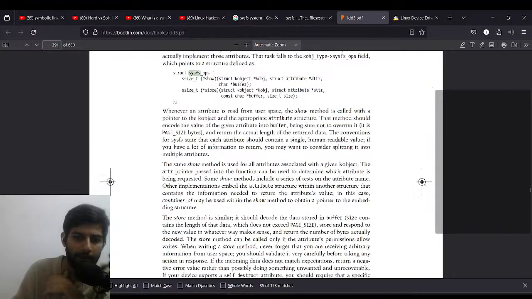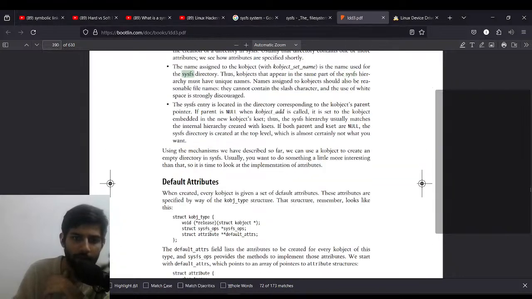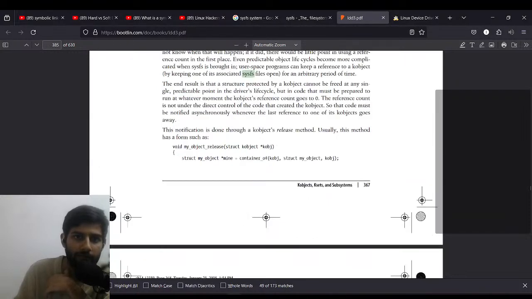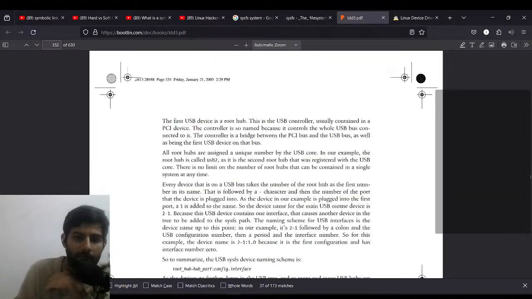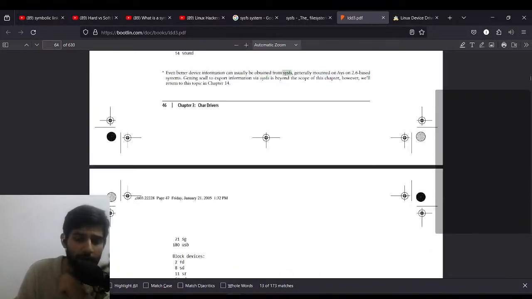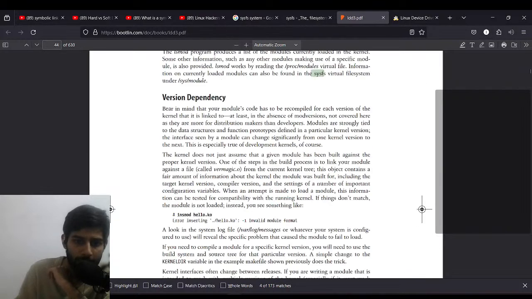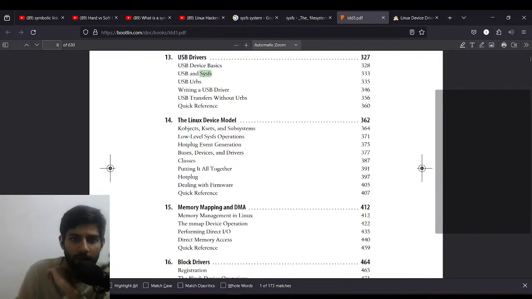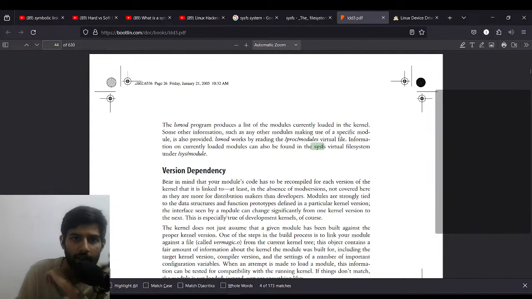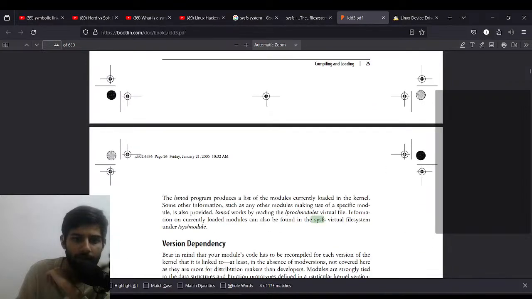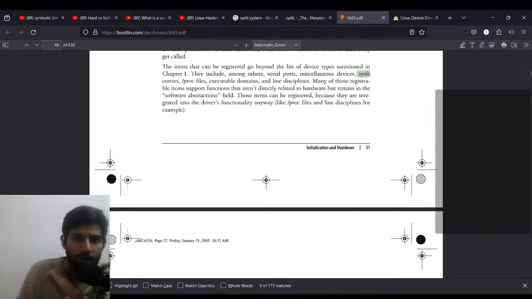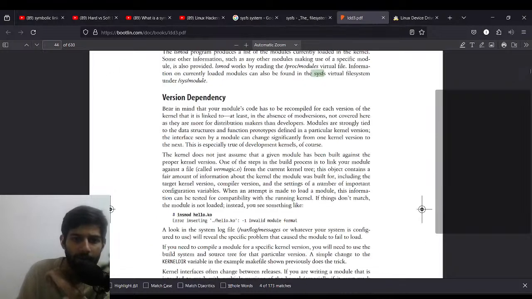I won the first match. I think it's going to be in the starting of this. Okay, there's too much about SysFS. I think I should know what this is at this point. Okay, what's the first match? USB and SysFS. So this is the first match that we went through, and this is the second match.